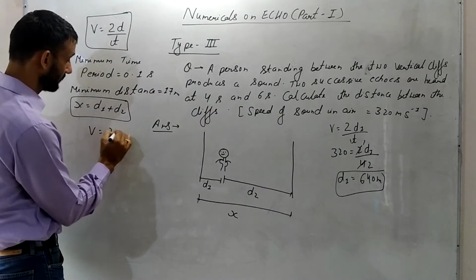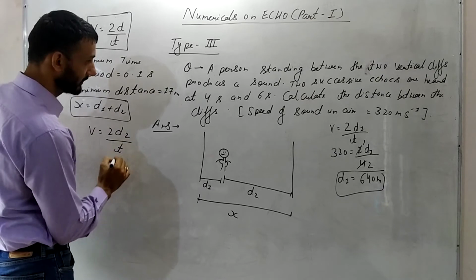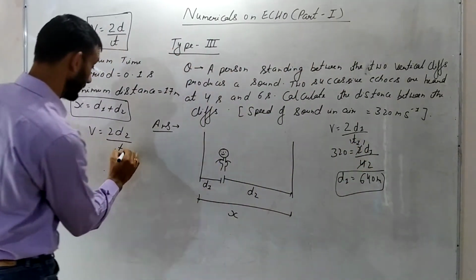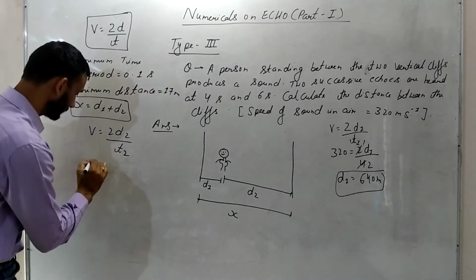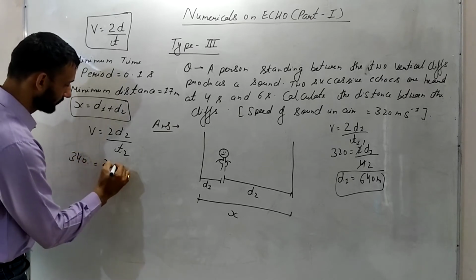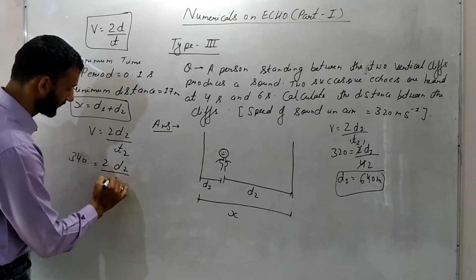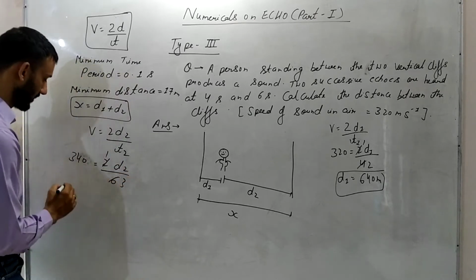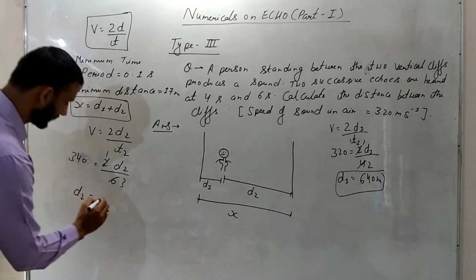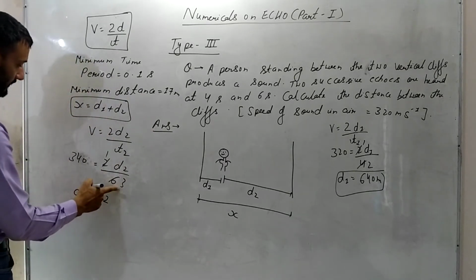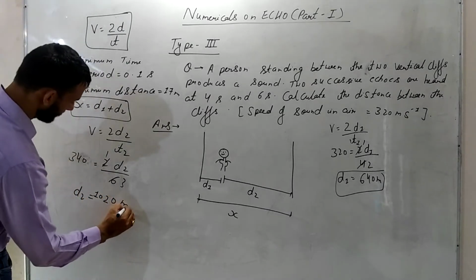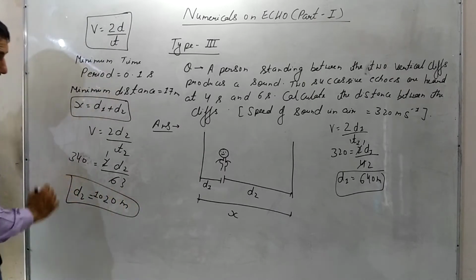So v is equal to 2d2 upon t2, because t1 is 4 and t2 is 6. Sorry, this will be 340 equal to 2d2 upon 6. How much will it come? d2 is 34 into 3, 1020 meter. Now you have to find x.